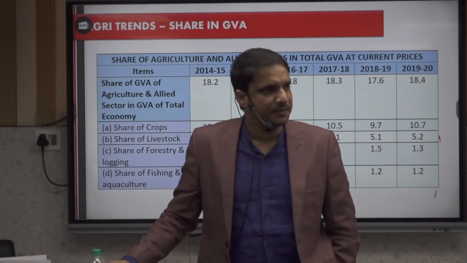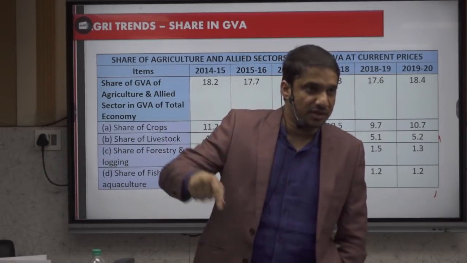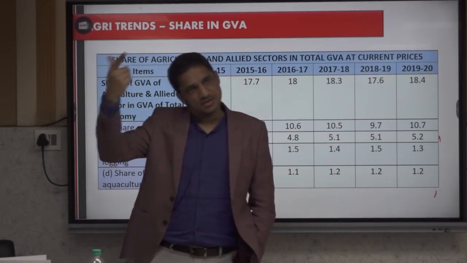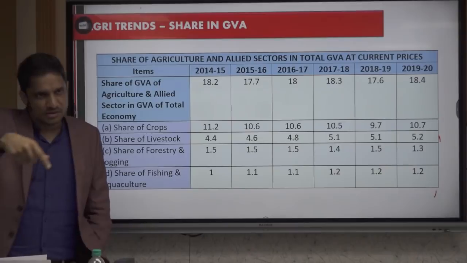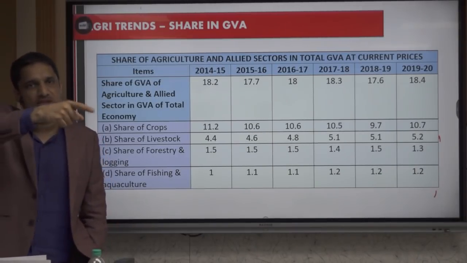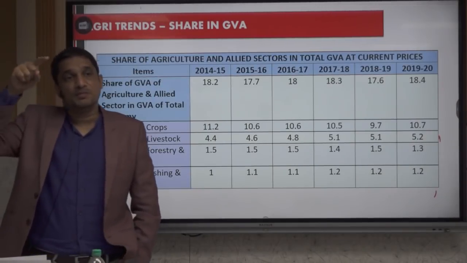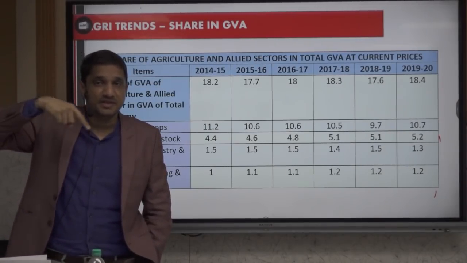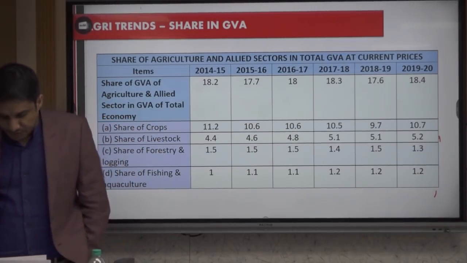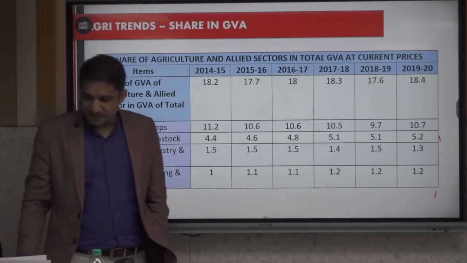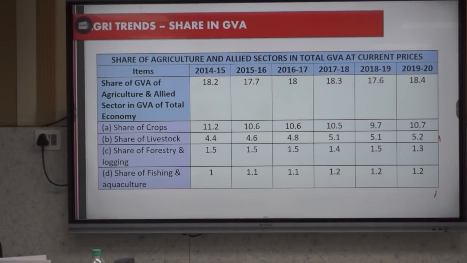So we have geographical land area, plus territorial water. The territorial water constitutes 0.28. Remember it. It includes the sea component of 12 nautical miles that we have. Out of 328, 45%, that is 140 million hectares, is net sown area.